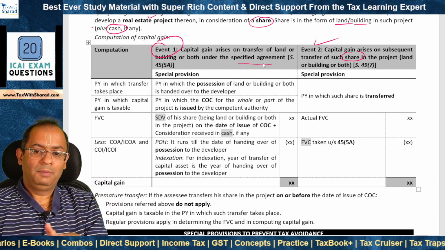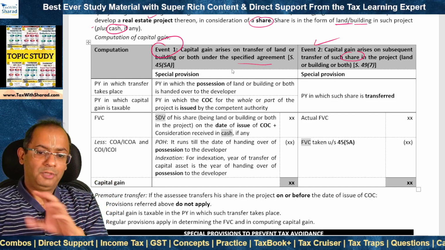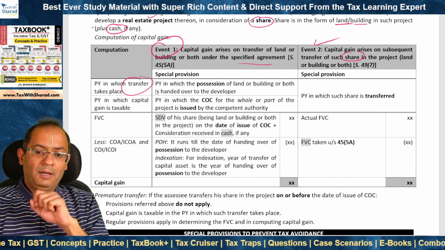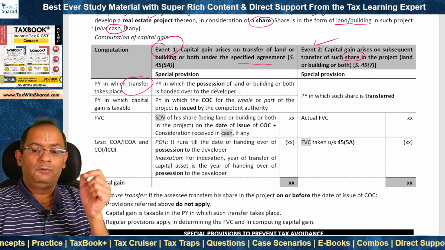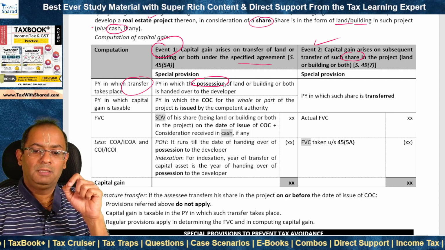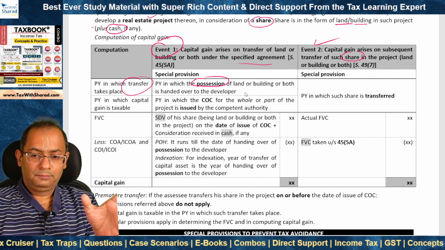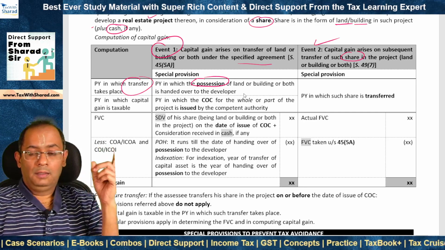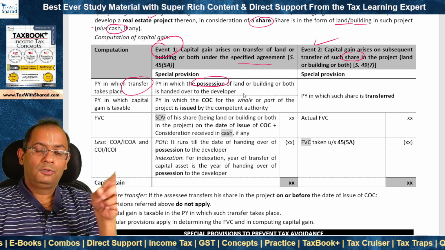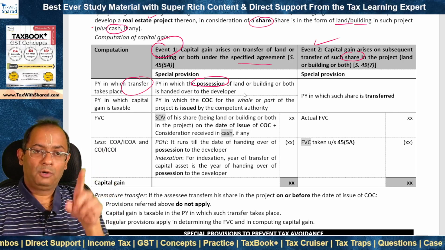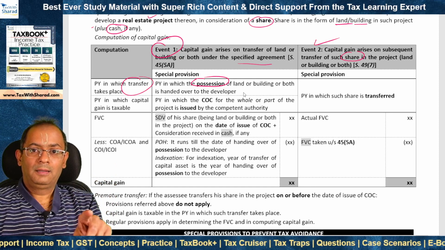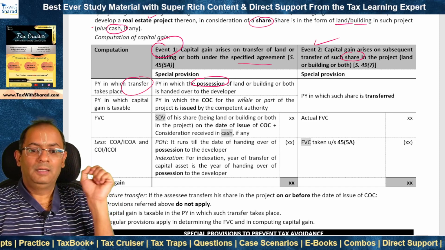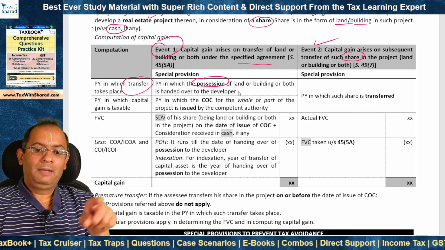to the real estate developer for developing a real estate project. In which case, what is the previous year of transfer of capital asset? The previous year of transfer is the year in which possession is handed over to the developer. Why? Because as we noted at the beginning of this video, the definition of transfer includes allowing possession of an immovable property in part performance of a contract referred under section 53A of the Transfer of Property Act. This is covered here. So when the possession is handed, that becomes the year of transfer.